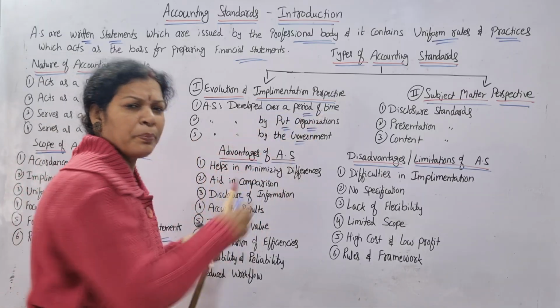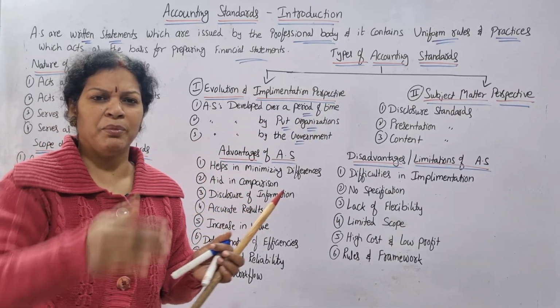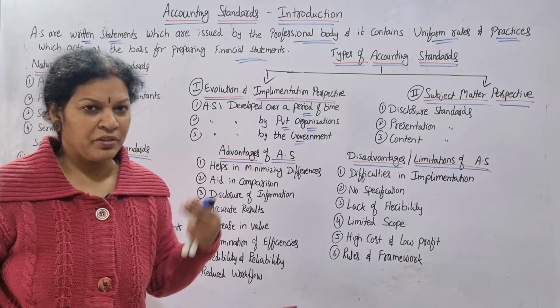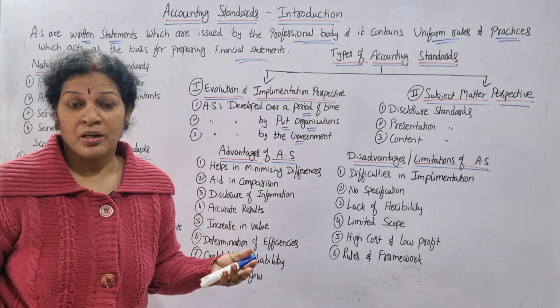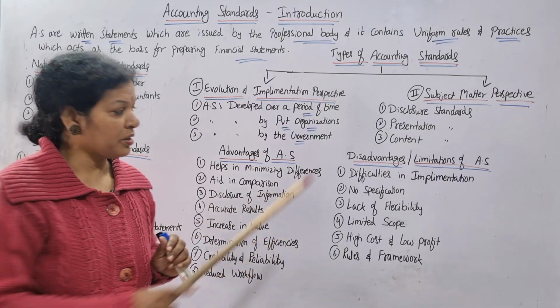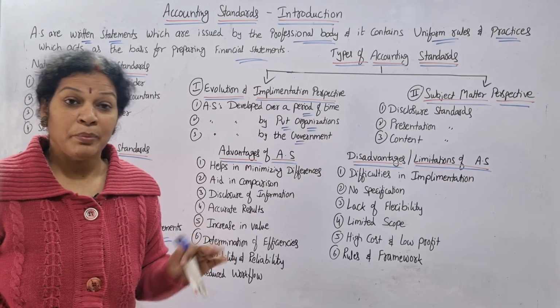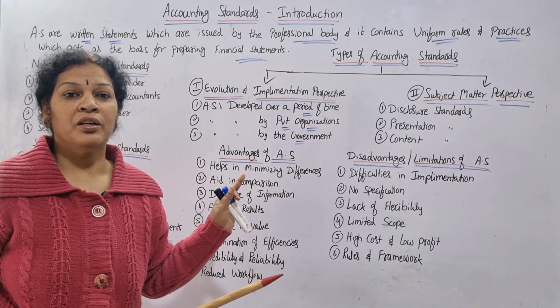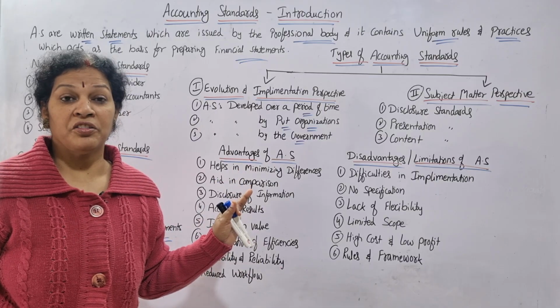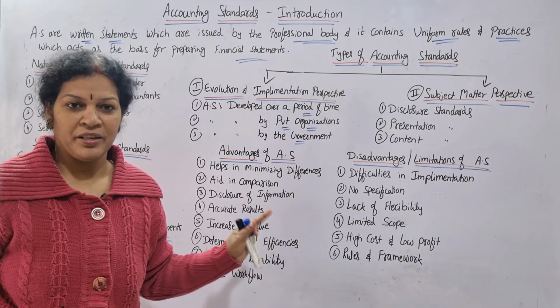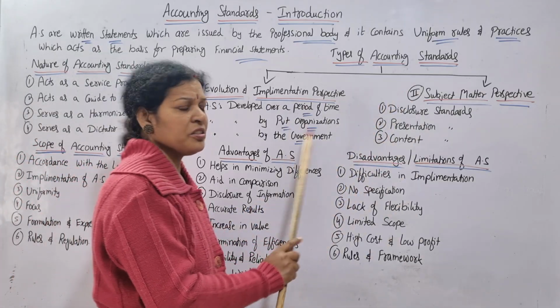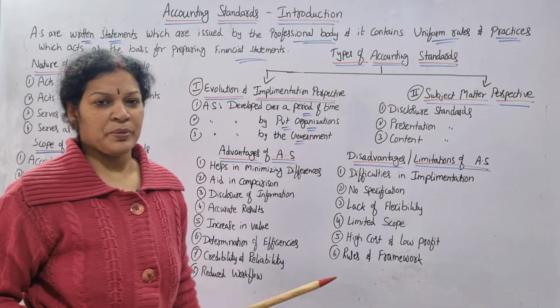The third one is from the government side. The first one is, after a period of time, whatever is mentioned, they'll be following it. The second one is purely for the private organization. They have set up certain accounting standards and they are following them. The third one is that the government is mentioning a few accounting standards that are applicable especially to the government organizations. It is compulsory and mandatory. They can't escape it. They can't ignore it. This is about the implementation perspective.